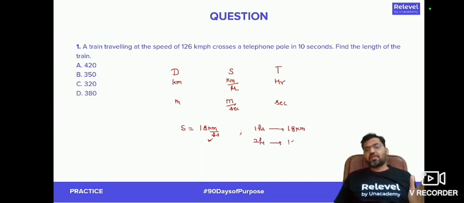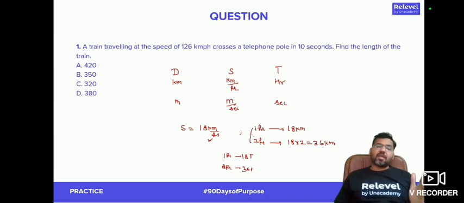The distance traveled in 2 hours will be 18 into 2, which is equal to 36 kilometers. It is as simple as if I say that in 1 rupee you are getting 18 toffees, how many toffees will you get in 2 rupees? You will get a total of 36 toffees. Now time becomes double, distance will also become double. That's the basics.